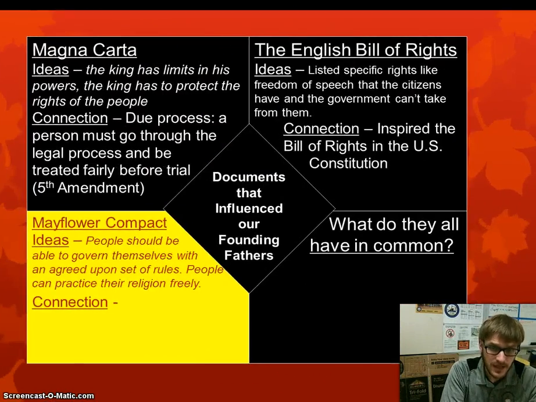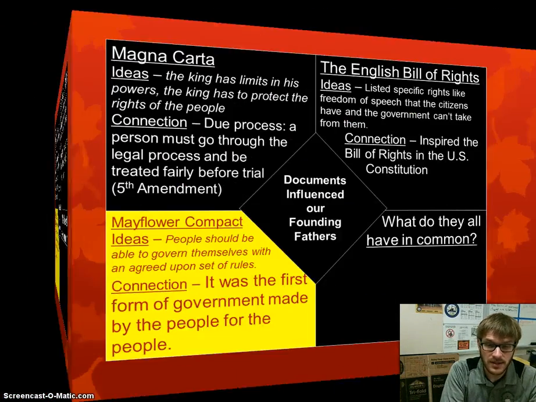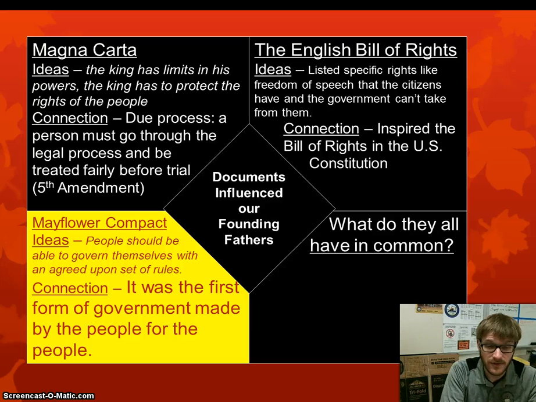So the Mayflower Compact, here's the ideas. People should be able to govern themselves with an agreed upon set of rules, and people can practice their religion freely. Here is the connection. It was the first form of government made by the people for the people. It was here in America. And when we started the United States, we said, hey, we are going to make our own government for ourselves. We are not going to have the king tell us what to do.